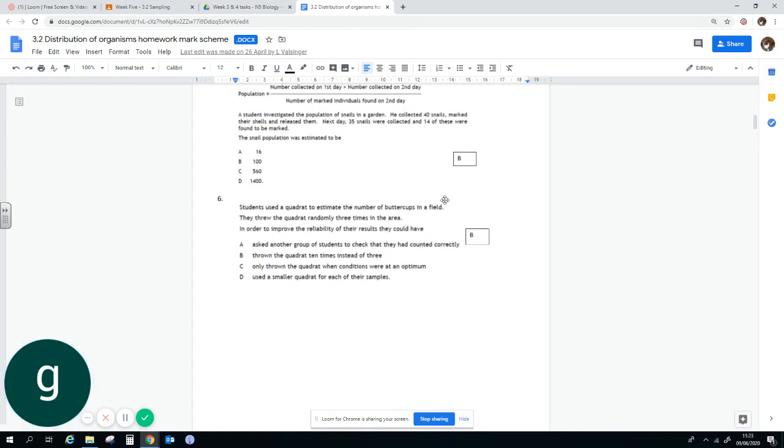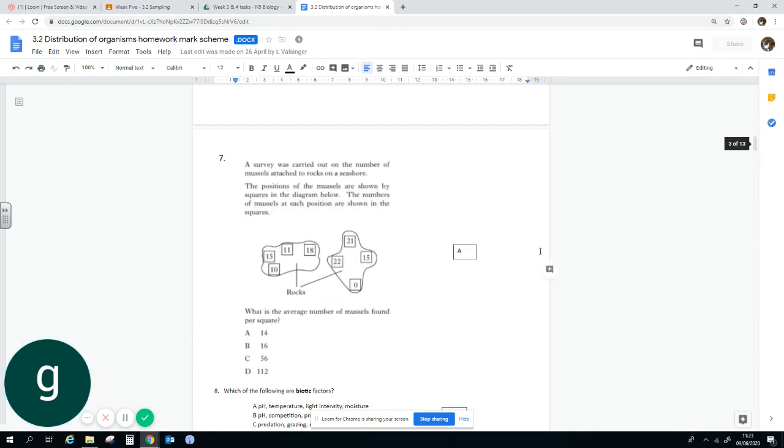Students used a quadrat to estimate the number of buttercups in a field. They threw the quadrat randomly 3 times. In order to improve reliability, they could have thrown it 10 times instead of 3. There's a point at which increasing the number gives a very low increase in reliability, but I think the difference between 3 and 10 is reasonable.